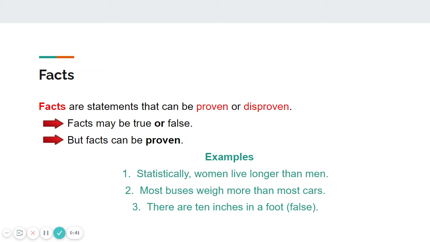Number two, most buses weigh more than most cars. Again, this is something that we could actually verify. It's a fact. Number three, there are 10 inches in a foot. Now, while this is not a true statement, because there are actually 12 inches in a foot, this is a fact because it's something that we can prove, or in this case, we could disprove.